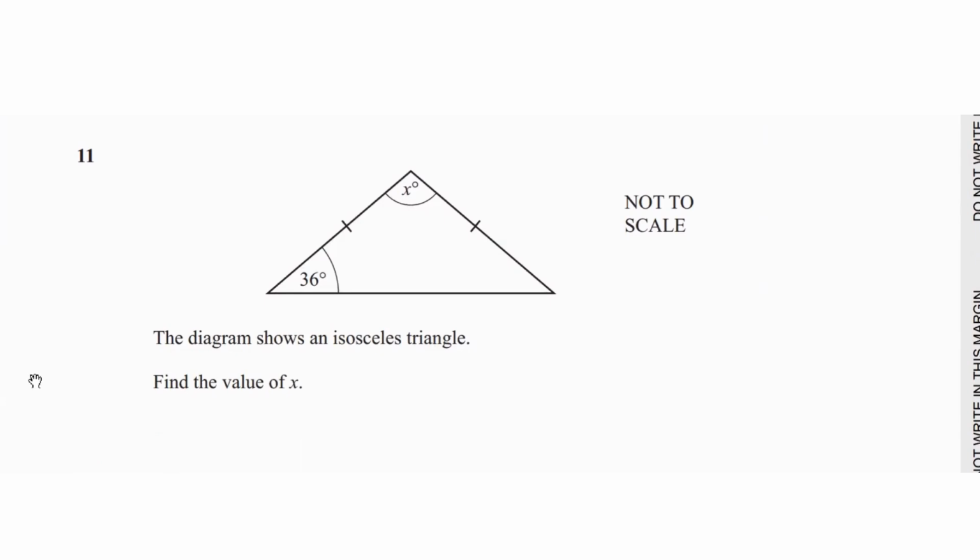Question 11 says the diagram shows an isosceles triangle. Find the value of x. So it's an isosceles triangle, which means we have 2 equal sides and 2 equal angles. These 2 lengths are equal, which means these 2 angles are also going to be equal. The sum of angles in a triangle equals 180. So 180 equals x plus 36 plus 36, which is basically 72. So 180 minus 72 equals x, which gives us 108 degrees as our answer.